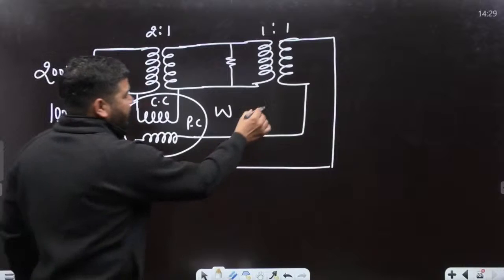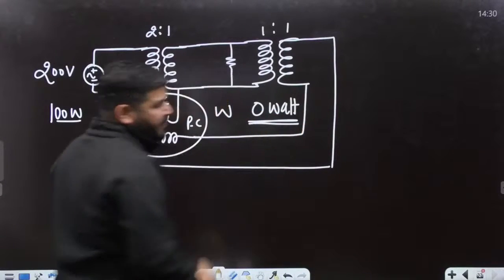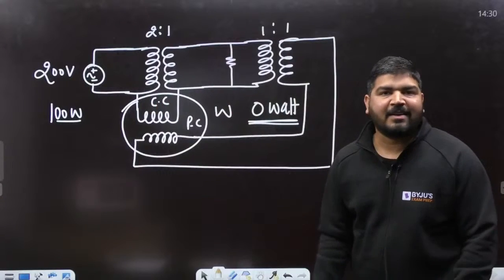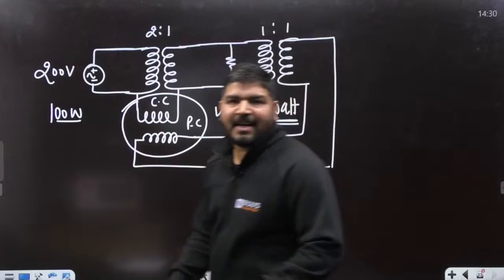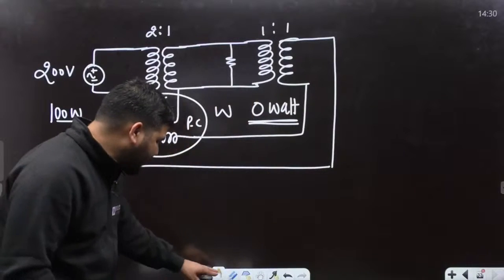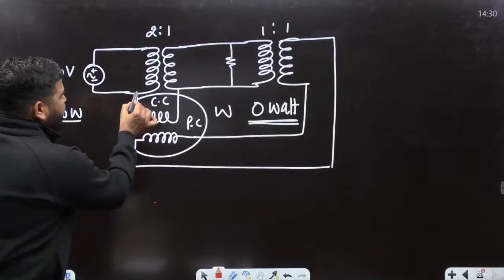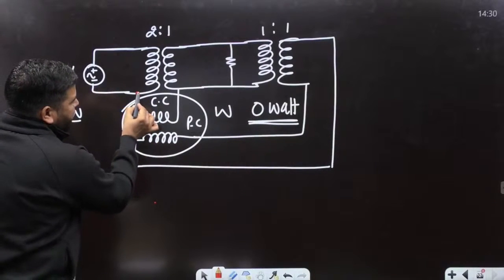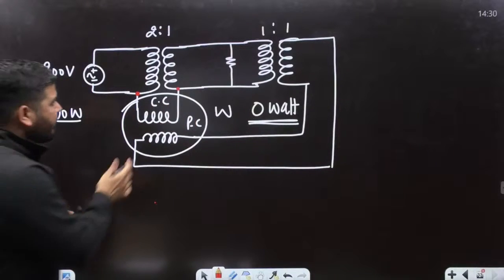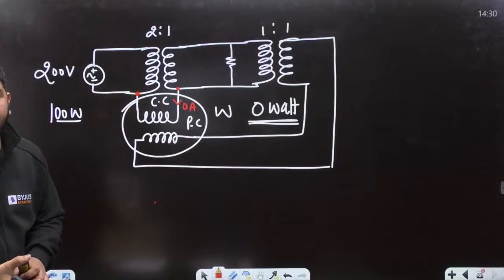Answer is 0 watt. Why 0? Tell me guys, why the answer is 0? Because this is a KCL question. According to KCL, if this current coil has one point connected here and the other point connected here, there will be 0 current in the current coil. Why will the current be 0?